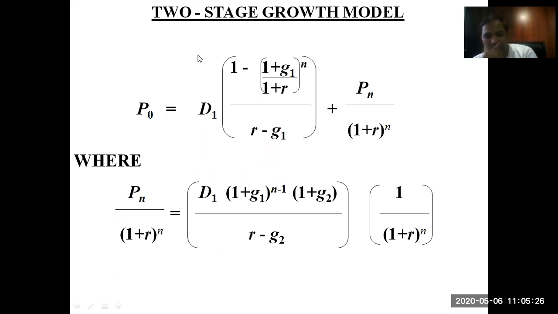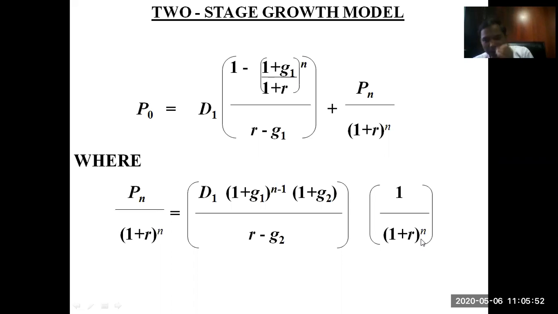Two-stage growth model. This two-stage growth model can be explained with the help of this formula. This is the price of your stock at a certain point of time divided by R minus G2, multiplied by the factor 1 divided by 1 plus R raised to n.